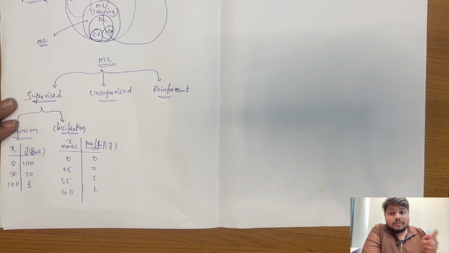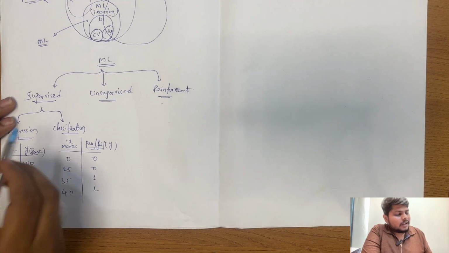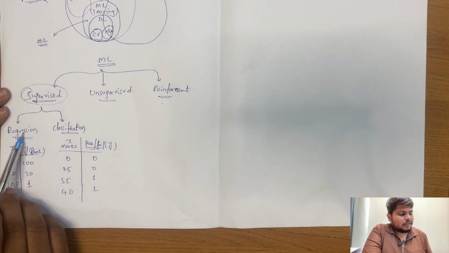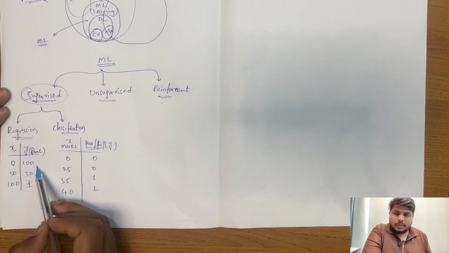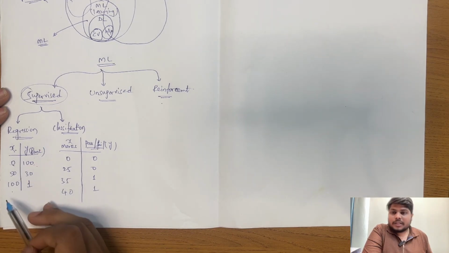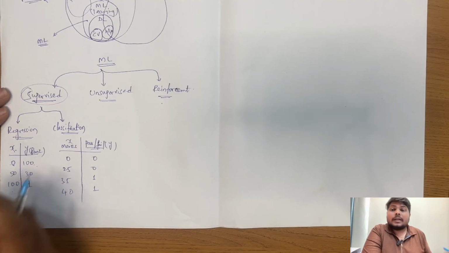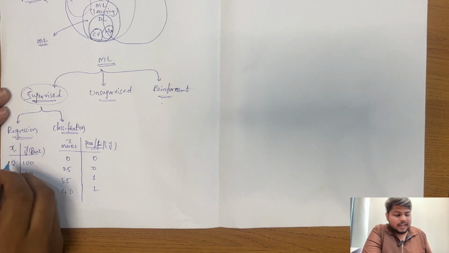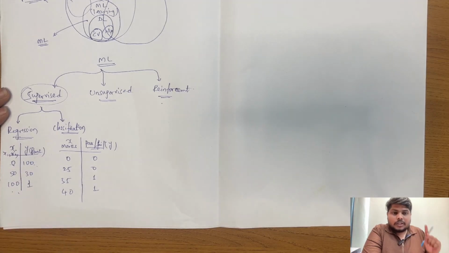But as we saw earlier, if the output is a variable that depends on x, that is on the input, then under the concept called supervision, we have both regression and classification. In regression, the output variable changes depending on the input variable. There can also be multiple variables in the input. For example, rank may not be given based only on marks. Rank can depend on marks, attendance percentage, and other factors as well. X does not have to be just one variable. It can be x1, x2, and so on. Similarly, y does not have to be just one variable either. It's not just rank. We can also define for a person how much scholarship to give, and that can also be y.